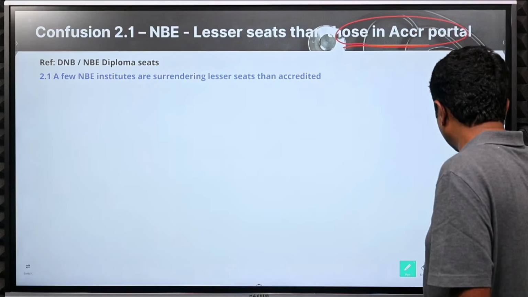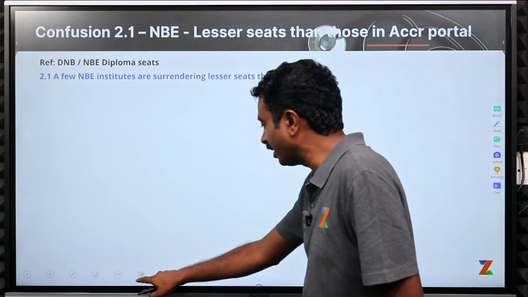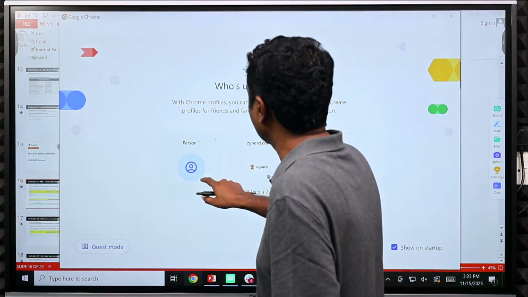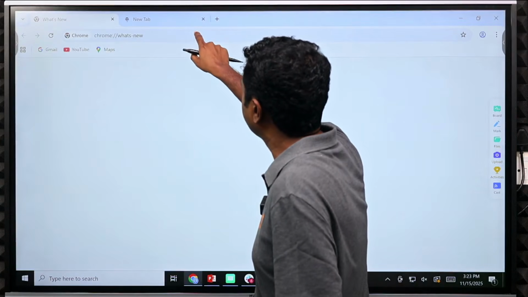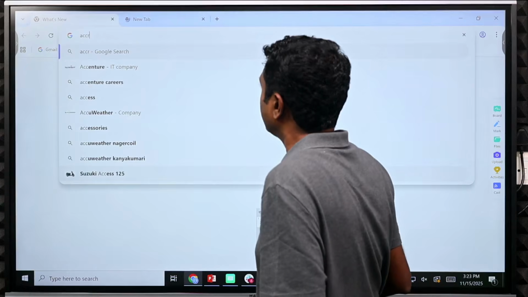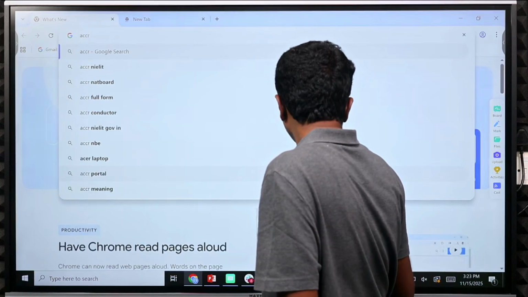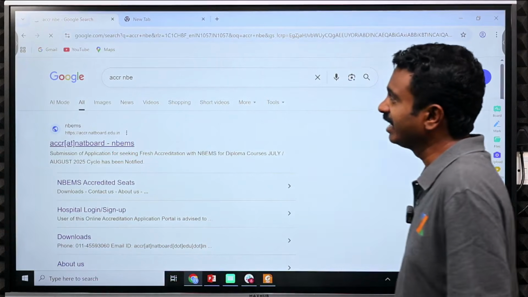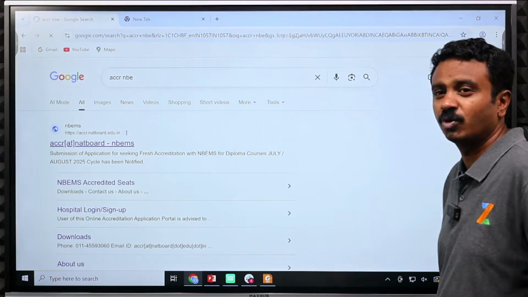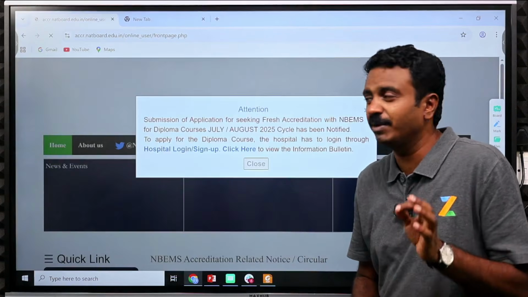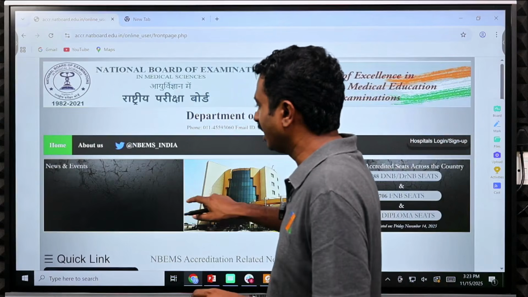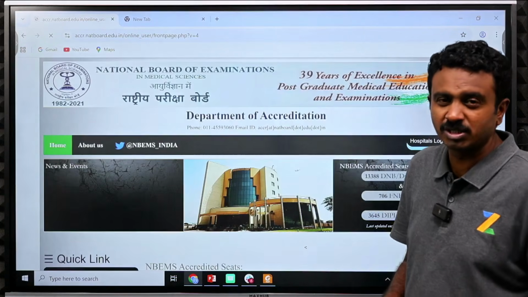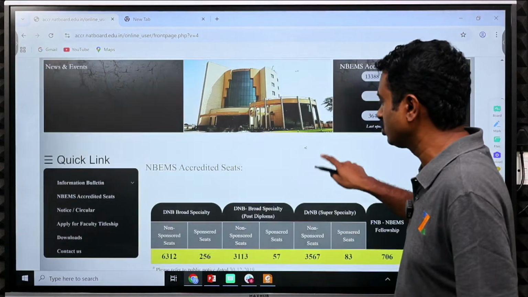So where is the entire information on NBE seats available? The NBE seats information is all available in the accreditation portal. So basically you go to Google and look for the accreditation portal of NBE. You will be able to see all the seats that are available in this particular session. It will open up the accreditation portal, and there, by specialty, DNB post MBBS, or by the type of seat, DNB post diploma seats, broad specialty seats,